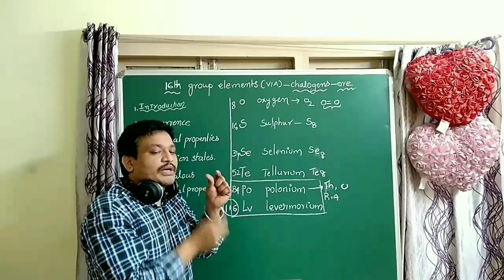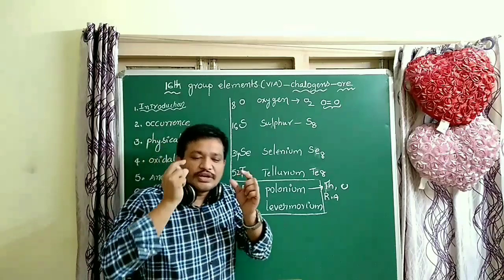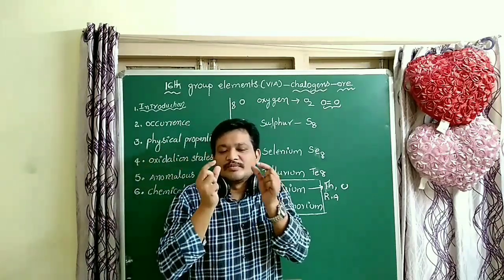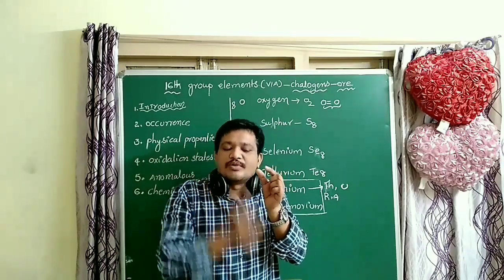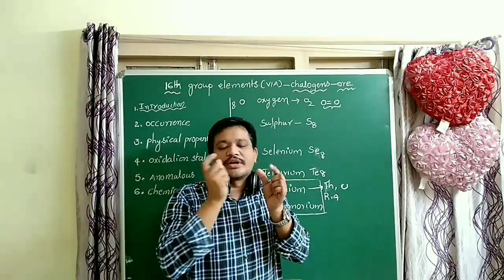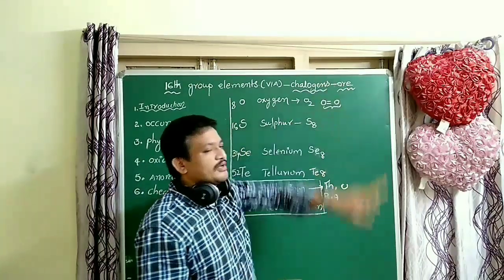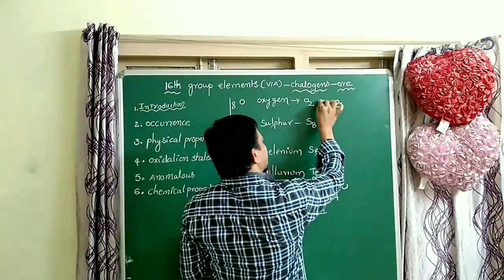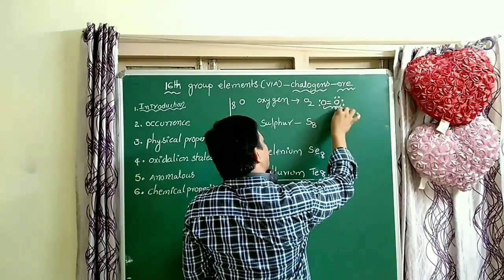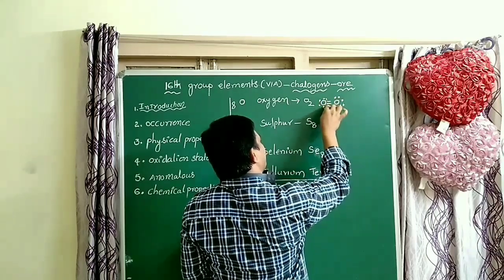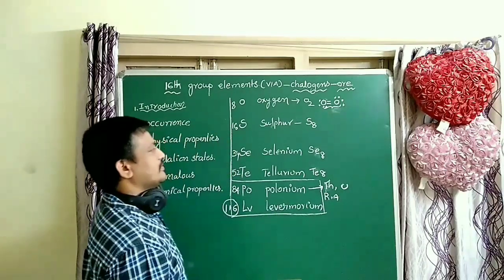The attraction between O2 molecules is van der Waals force; there is no chemical bond between O2 and O2. Between O and O, a chemical bond is there. Here two bonds are there, one sigma bond and another one pi bond. So oxygen has two lone pairs and two bond pairs. That is very, very important.